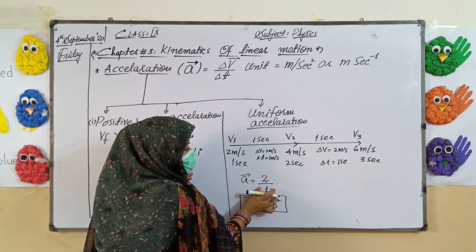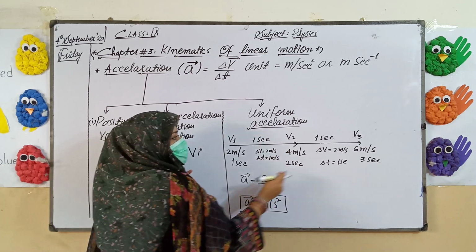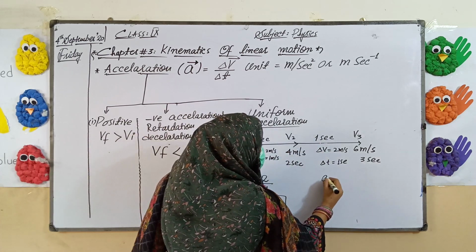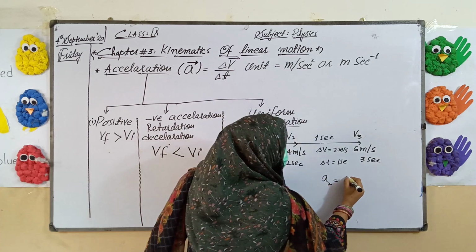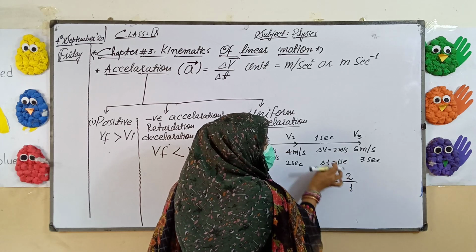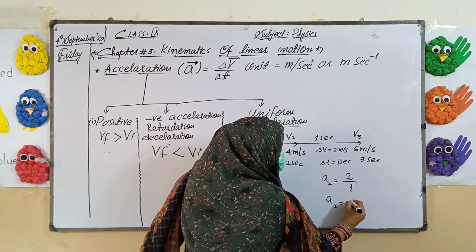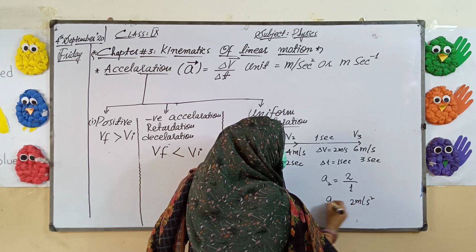Here I have put the values according to the formula: del V is the change in velocity and del T is the change in time. Similarly, the second acceleration will be 2 divided by 1. Here del V is 2 and del T is 1. So your answer for A2 is 2 meter per second square.